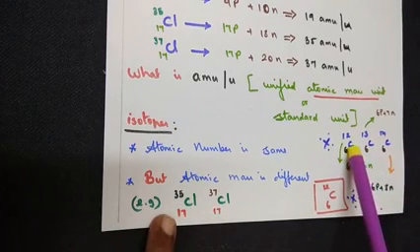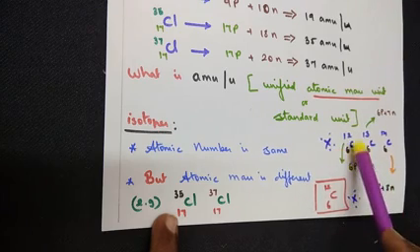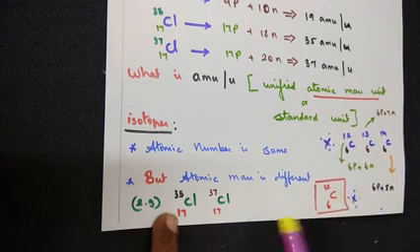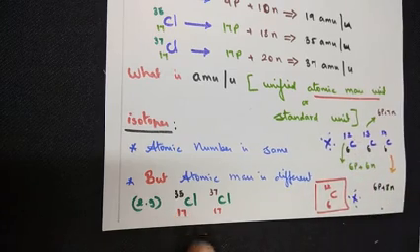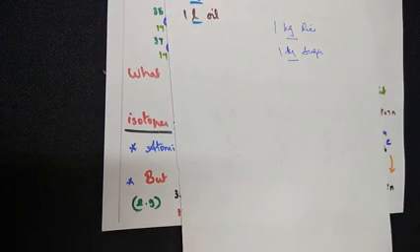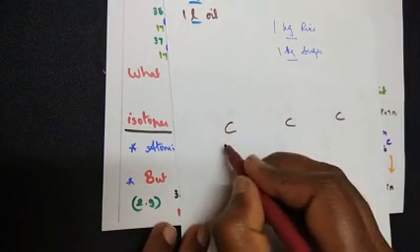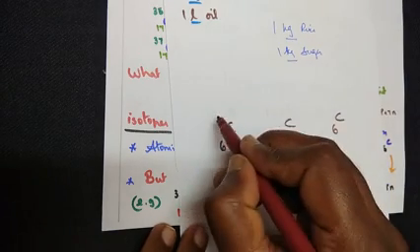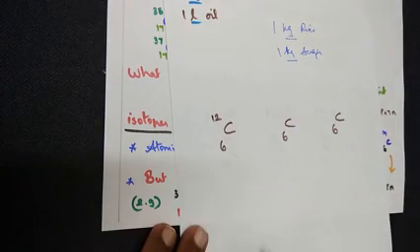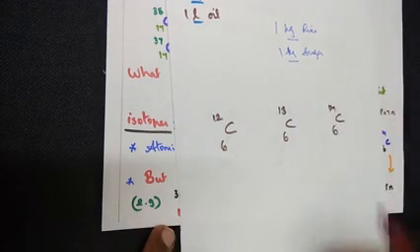When it comes to carbon, carbon exhibits three isotopes: one with an atomic mass of 12, another with an atomic mass of 13, and another with an atomic mass of 14. Now to calculate the atomic mass, let me rewrite the question once again. That is carbon, three isotopes of carbon. All three have the same atomic number. We have seen it. In this case, atomic mass is 12. In this case, atomic mass is 13. And in this case, atomic mass is 14.